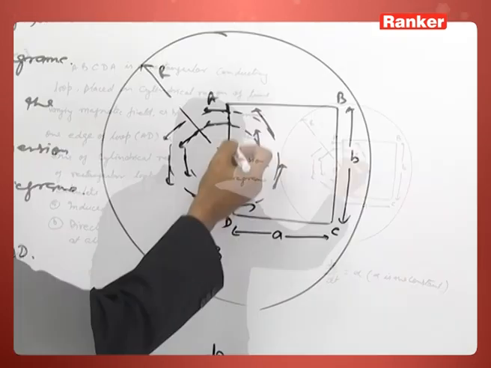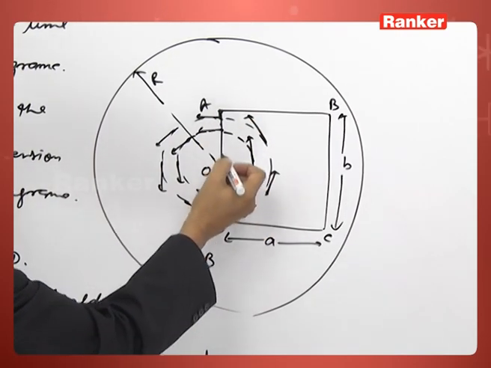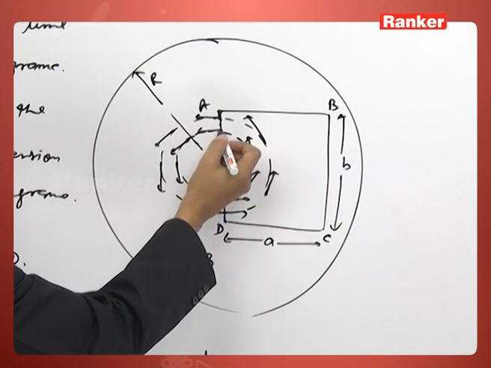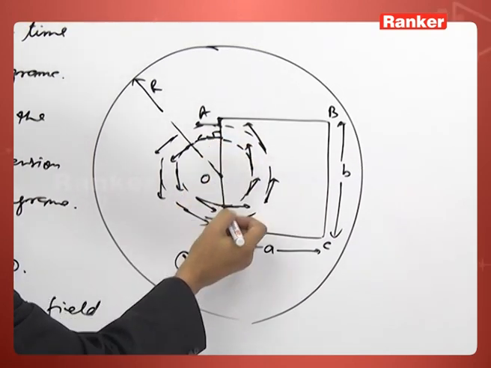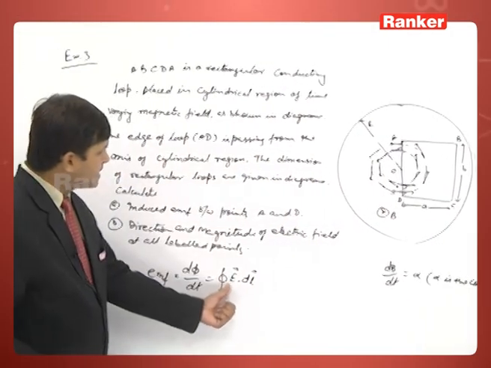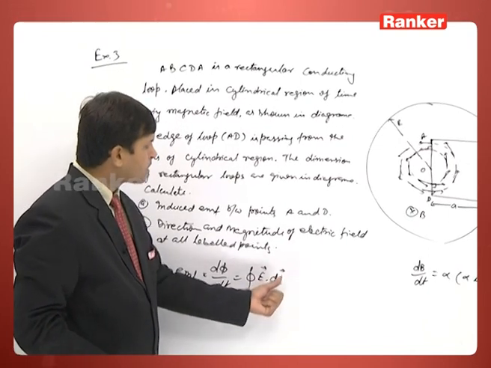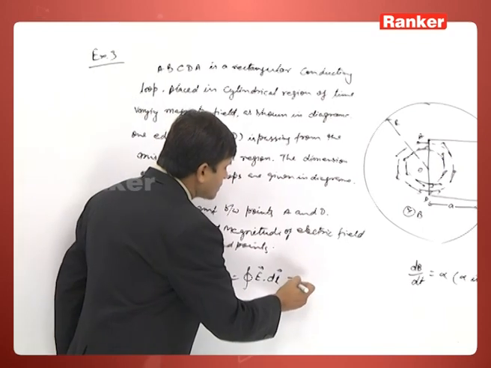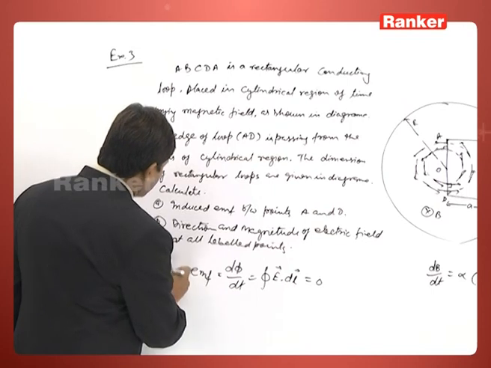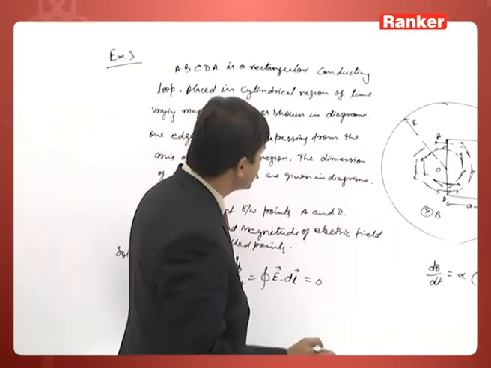We are moving from A to D or D to A, but as we are moving here, we found on this line the direction of the electric field always makes an angle of 90 degrees with our direction. So, the angle between E and dl is always 90 degrees, so the dot product will always be 0. So what we found in the first part is that the induced EMF between points A and D will be 0.